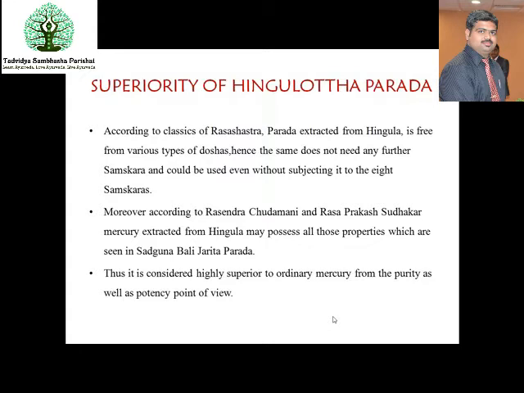Vina karmashtakeneva sutoyam sarva karika. Moreover, according to Rasendra Chudamani and Rasaprakasha Sudhakara, the mercury extracted from Hingula possesses all the properties which are seen in Shadguna Balijarita Parada. So, Shadguna Balijarita Parada is Sarvarogahara and Rasayana, the same thing. The attributes of the Hingulota Parada and Shadguna Balijarita Parada will be the same. Thus, it is considered highly superior to ordinary mercury from the purity as well as potency point of view. So, in both purity and efficacy, Hingulota Parada will stand first. So this completes your Hingulota Parada.